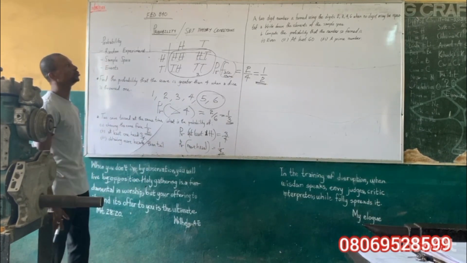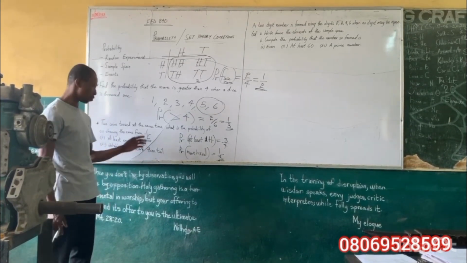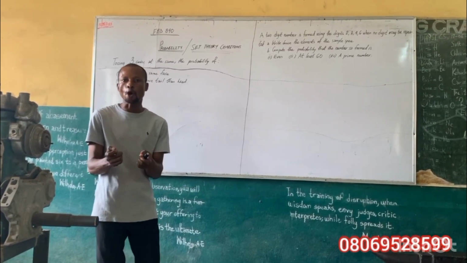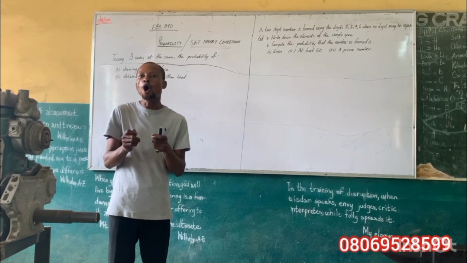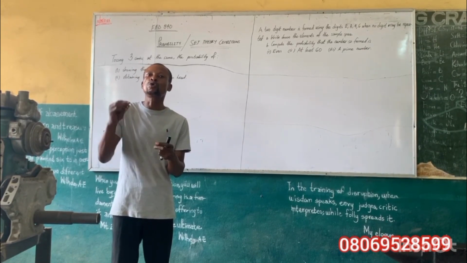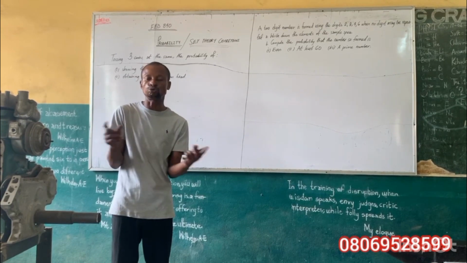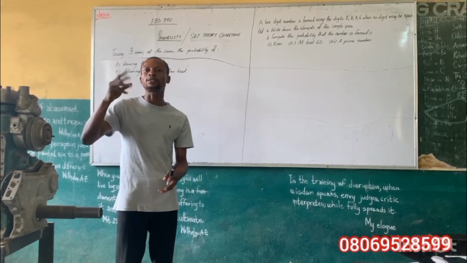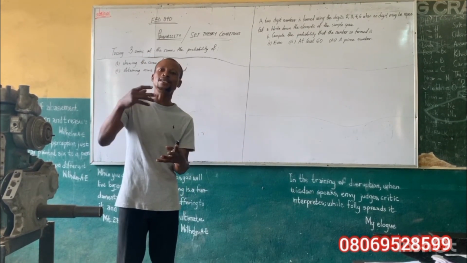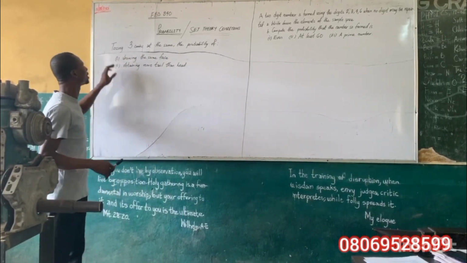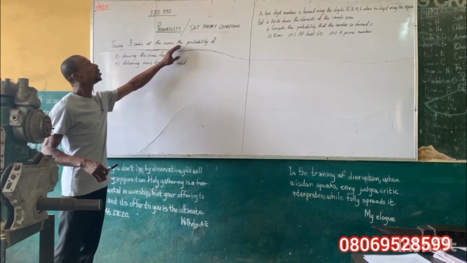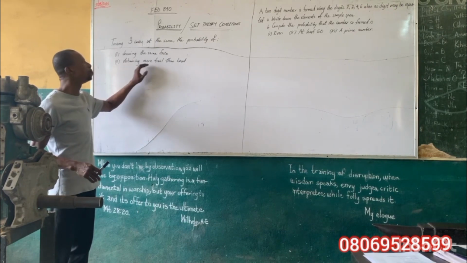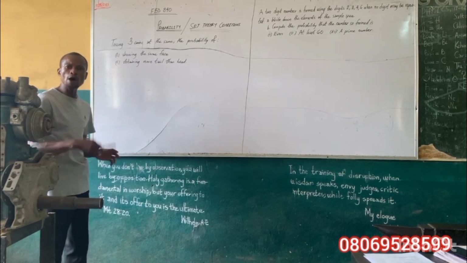That's as regards that sum. Since we have understood how to solve problems when a coin is tossed twice, or 2 coins tossed at the same time, which is 2, now let us learn about a coin tossed thrice, or 3 coins tossed at the same time. Like I wrote on the board, tossing 3 coins at the same time. The probability of showing the same face is what? The probability of obtaining more tail than head is what? How do we get this done?